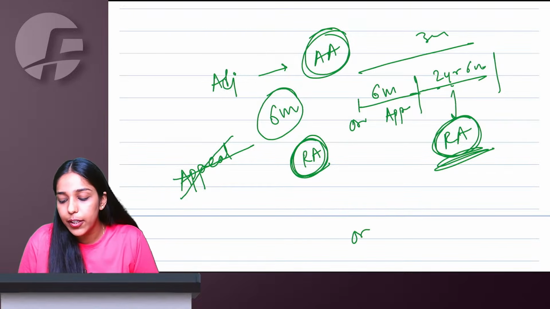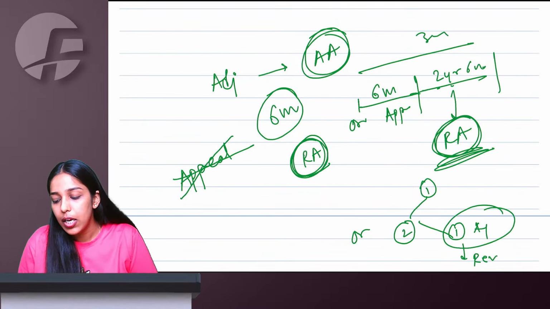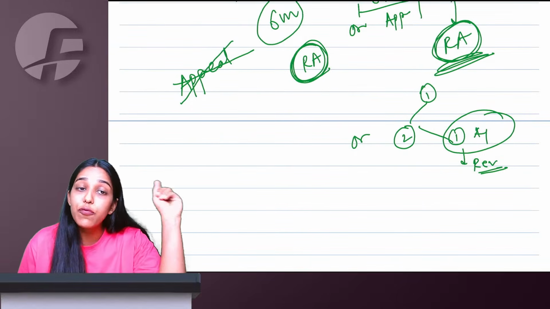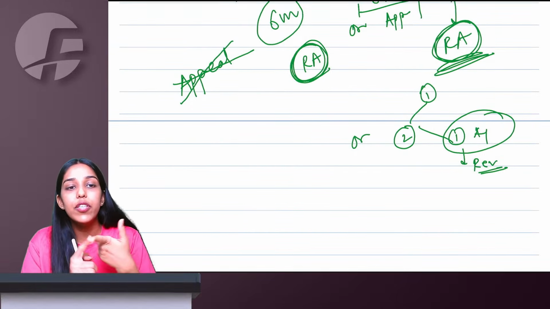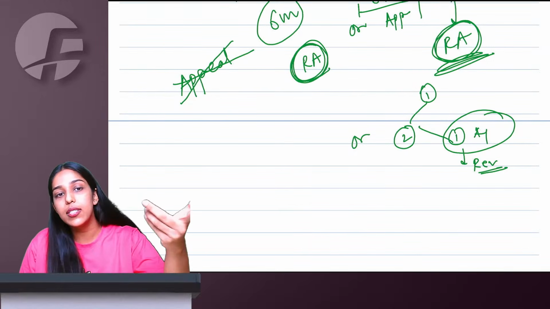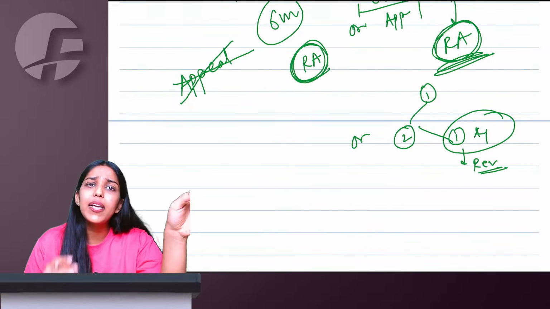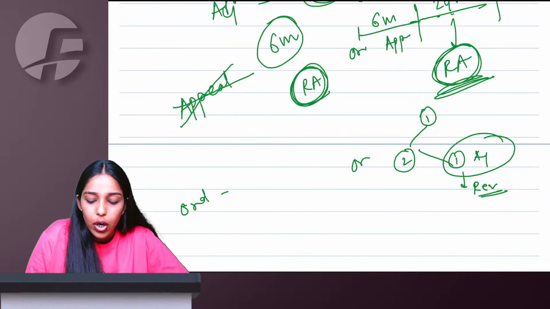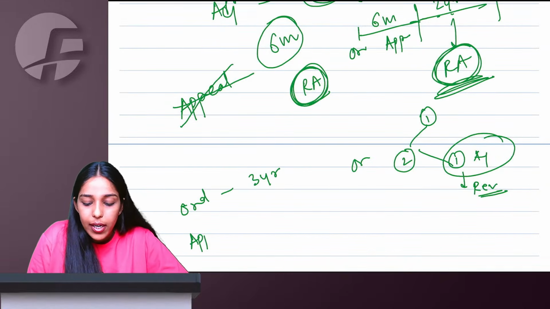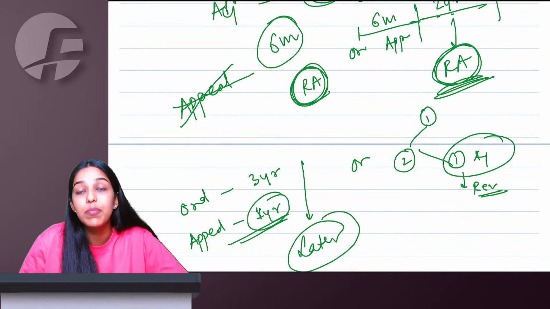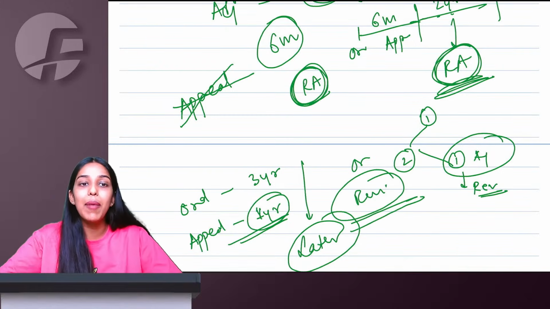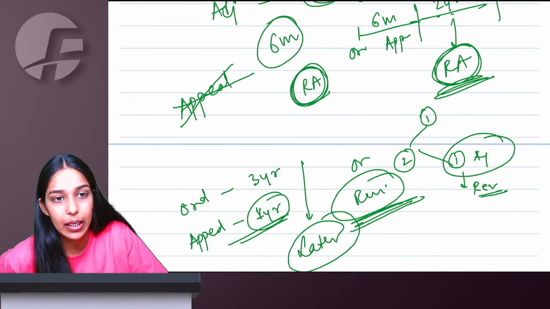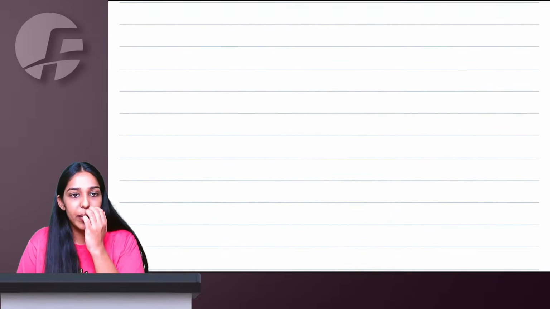But if in a single order there are two matters, one matter gone for appeal, one matter not gone for appeal, then for the second matter, the revision can be done. If you have already taken a case for revision at an earlier stage, you cannot revise it again. A revisional order cannot be revised again. If appeal is done, then also revision cannot happen. If the connected matter appeal is done, then the not connected matter can be taken for revision. Time limit, that is the same only. From the original order, maximum 3 years. Or if the connected matter has gone for appeal, you wait till 1 year from the order of this appeal, whichever is later. Till this period, revision of the other matter which has not gone for appeal can be done. Or an already revised order cannot be revised again.